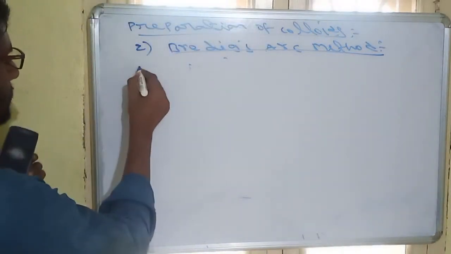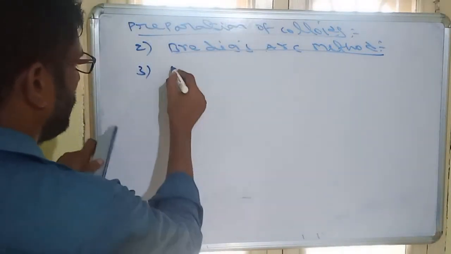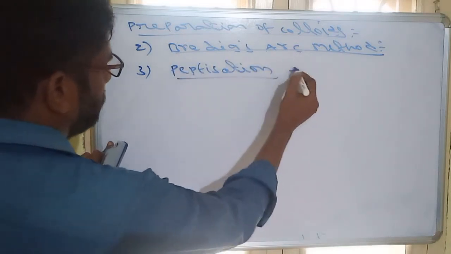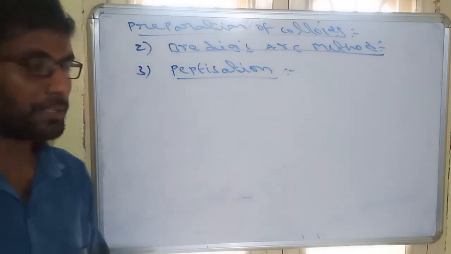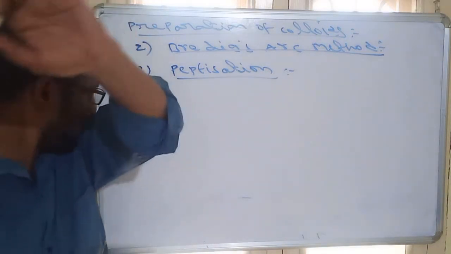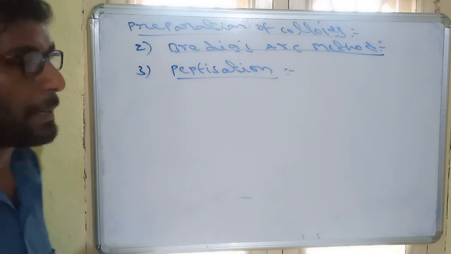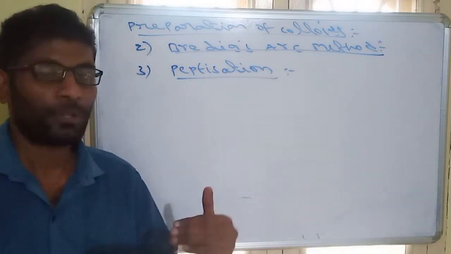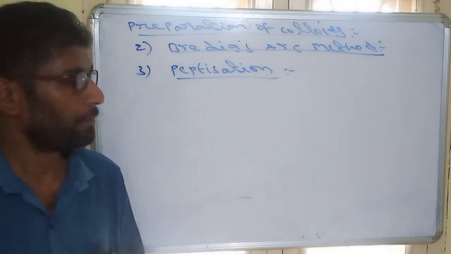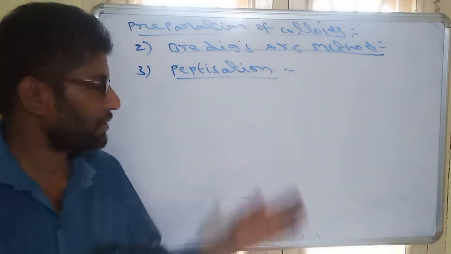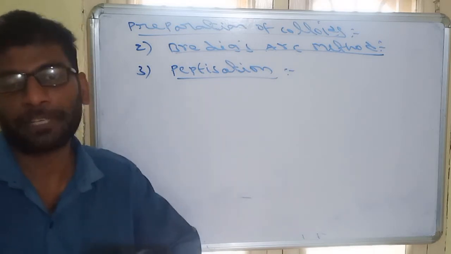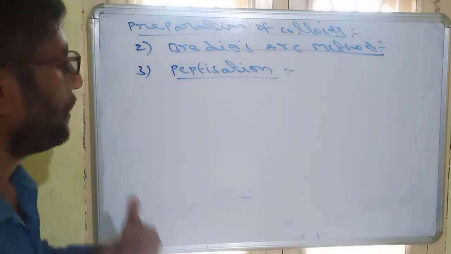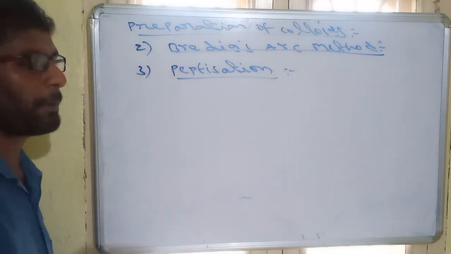The next one, another important one, is peptization. Peptization is another important one. Peptization is the process of formation of colloid from a freshly prepared precipitate by adding an additional electrolyte. Simply, any freshly prepared precipitate we can convert to colloid by adding some suitable electrolyte. The process is called peptization.